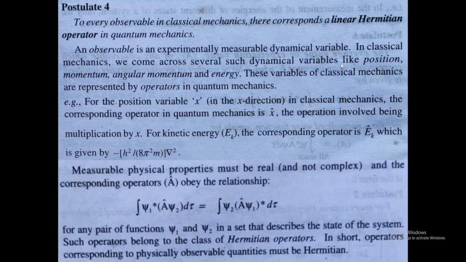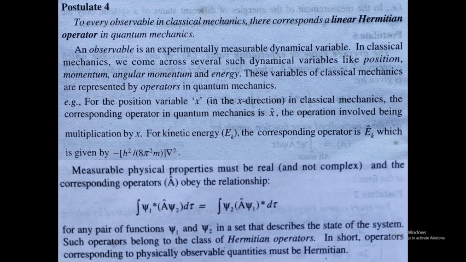In quantum mechanics, we will always deal with operators because the Schrodinger equation itself is H psi equal to E psi. H is the Hamiltonian operator and that is the energy operator. So energy is an observable in classical mechanics, and also it is represented by an operator in quantum